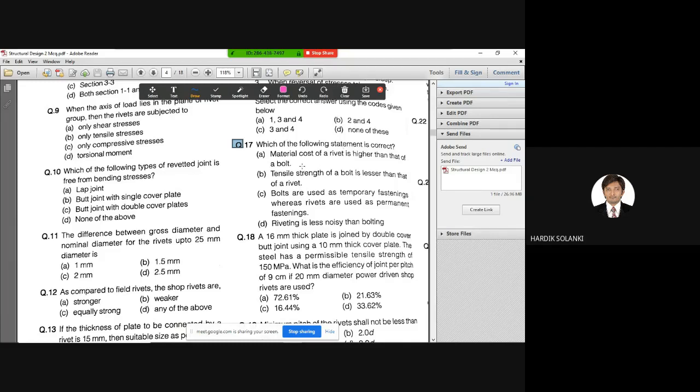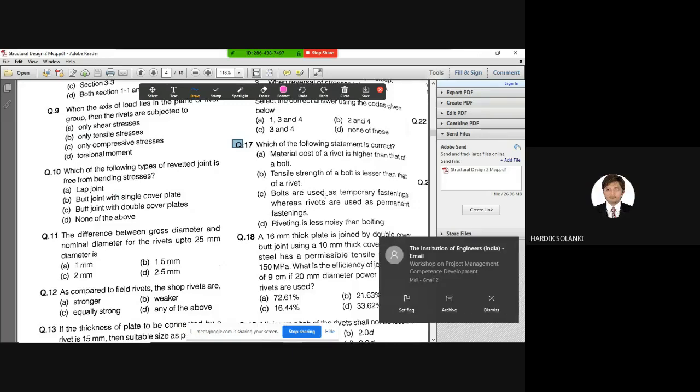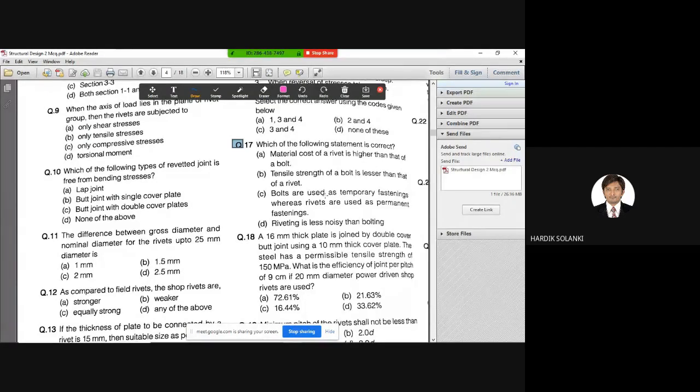So let's see. Material cost of rivet is higher than that of bolt. Wrong. It is not higher than that of bolt. So the first option is gone. Second, tensile strength of a bolt is lesser than that of rivet. That is also wrong. Both are almost the same, and that depends on the grade, right? Third one is bolts are used as temporary fastening, whereas rivets are used as permanent fastenings. I guess this is wrong, right? This one is wrong because bolts are not a temporary fitting. It is a permanent joint that we are applying, right?